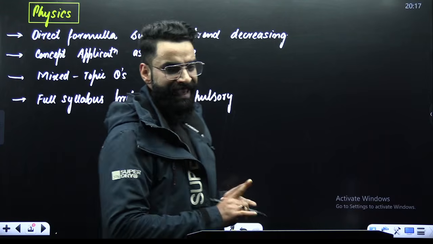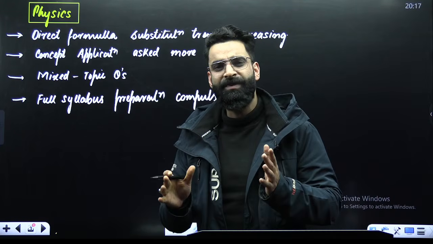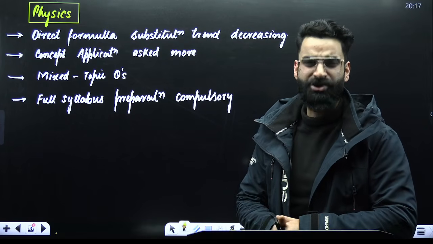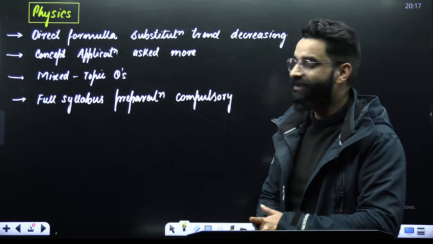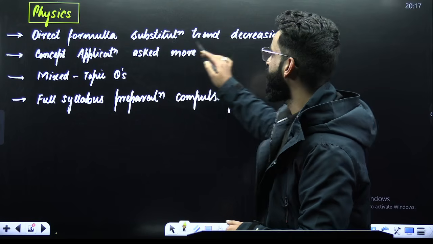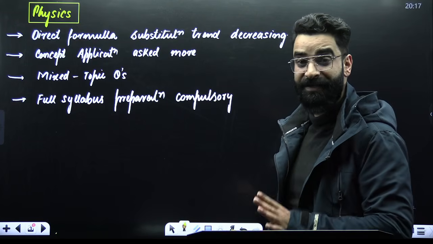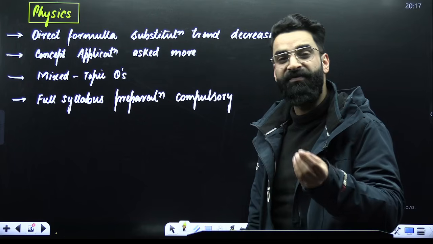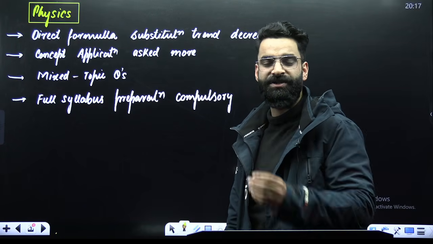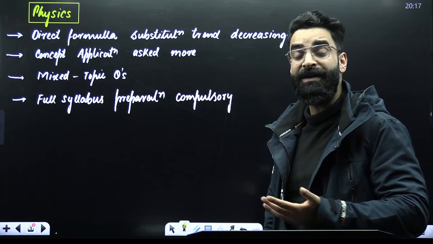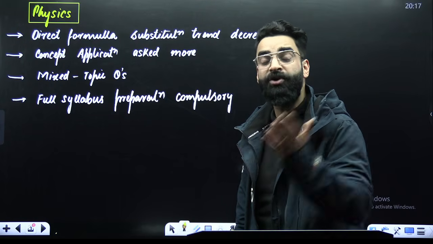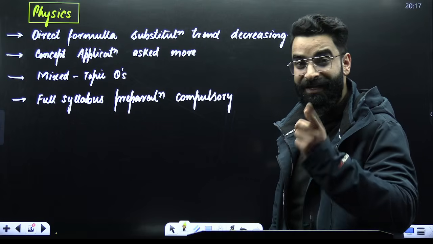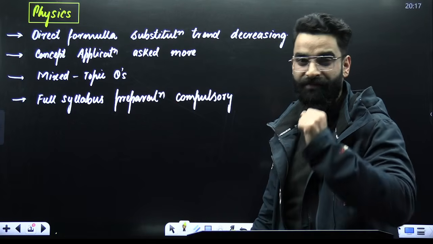My dear students, in physics, there used to be a lot of questions which were directly formula based. But this year what happened? The direct formula substitution trend has decreased. It is decreasing day on day. In yesterday's shifts and today's shifts, there were very few, I would say very selective, questions which were directly formula based. Till now, in the JEE examination, there used to be a lot of formula based questions. But now the trend has changed, right? They are decreasing the questions in which only a direct formula is applied.